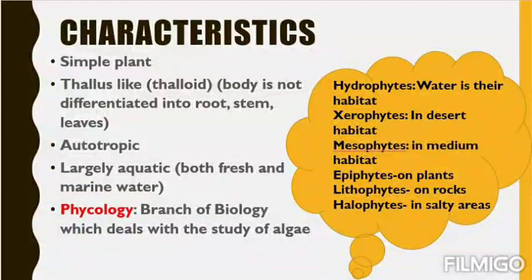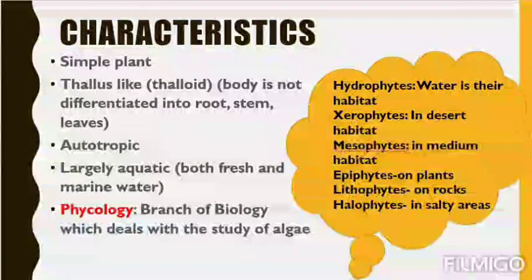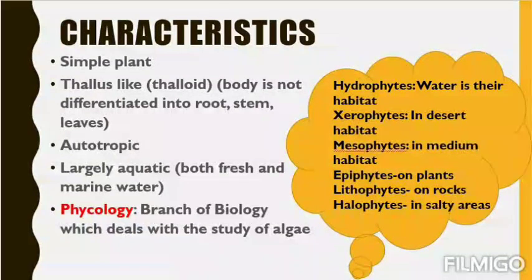So in today's knowledge cloud we have so many terms. Let's start one by one. First is hydrophytes, that is, water is their basic habitat. The plants living in water that cannot survive in soil, in terrestrial conditions, are called hydrophytes. Then xerophytes are present in desert habitat. Mesophytes live in medium habitat, that means they require a moderate amount of water to survive, not much water, not very little water. Then epiphytes are the plants living on other plants.